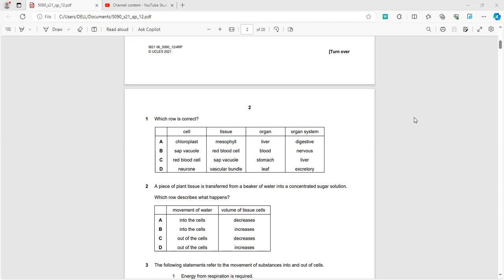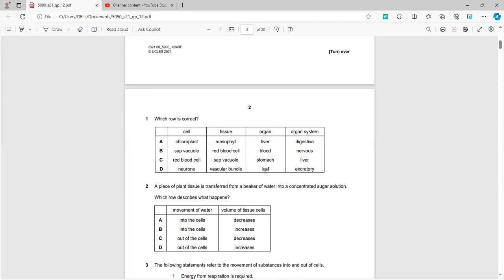In question number 1, which row is correct? The correct option is option D. As I told you, the neuron is the basic functional and structural unit of the nervous system. All the dendrons convey information towards it and the axons convey information away from it. Now if we talk about the tissue, the vascular bundle contains both xylem and the phloem. The xylem vessel contains water and mineral nutrients, whereas the phloem contains sugar and amino acids.